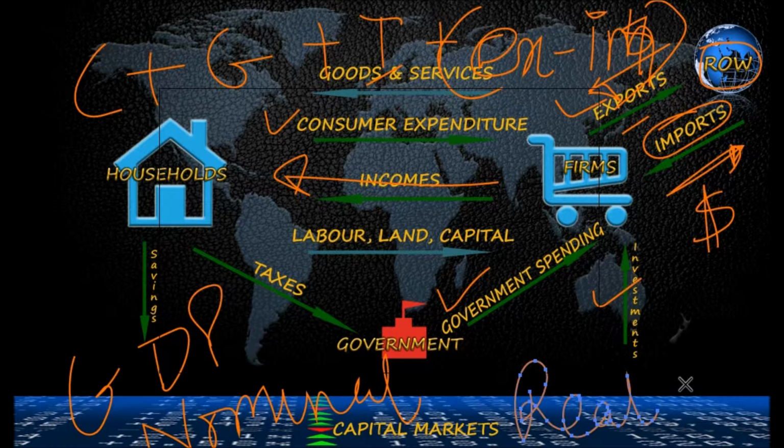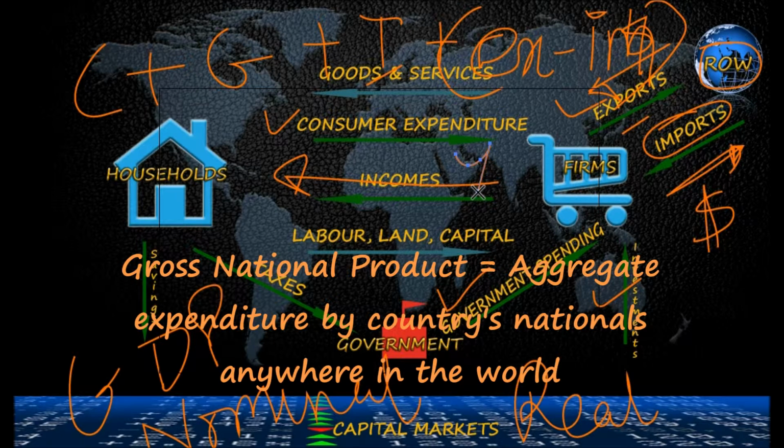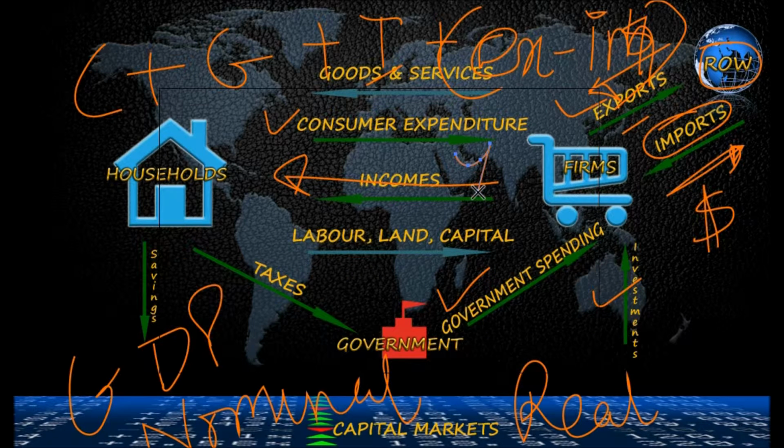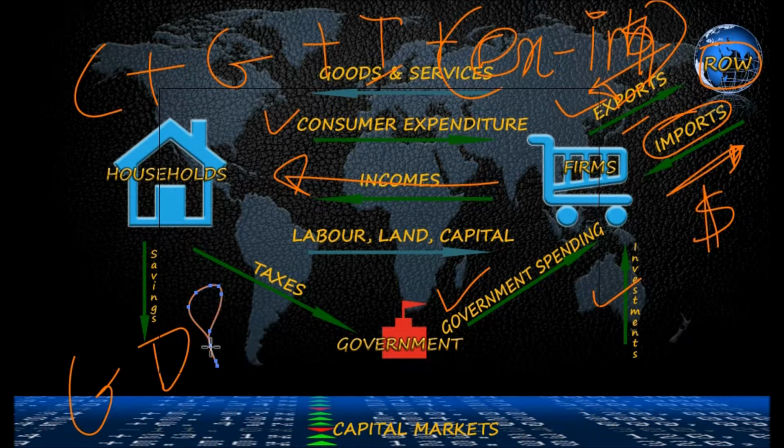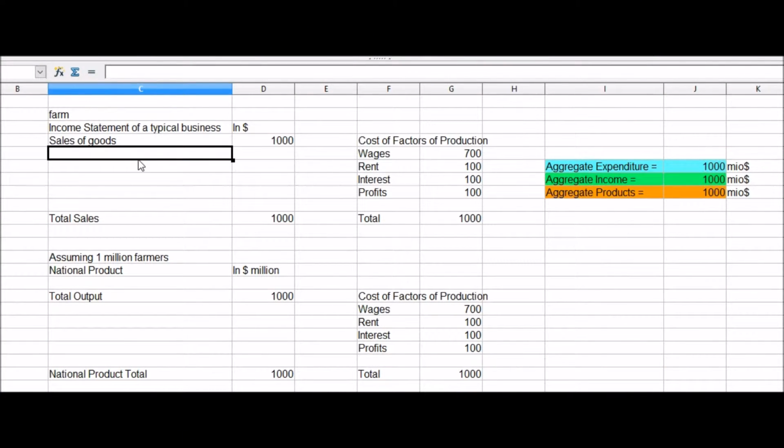To summarize, we have seen that in our hypothetical world, income equals products equals expenditure, and therefore, in the real world, the gross domestic product is also measured by either of the three methods. In the expenditure approach, the gross domestic product is measured by aggregating consumer expenditure, the C in the equation, investment spending, the I in the equation, government spending, the G in the equation, and net exports, the EX minus IM.